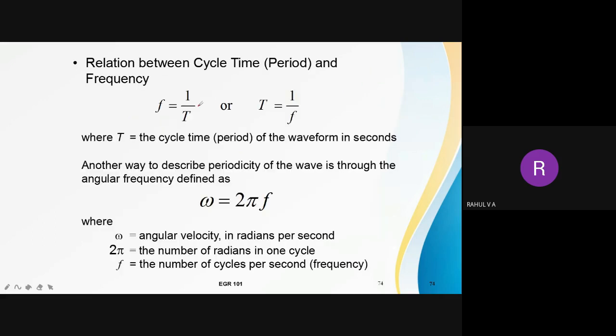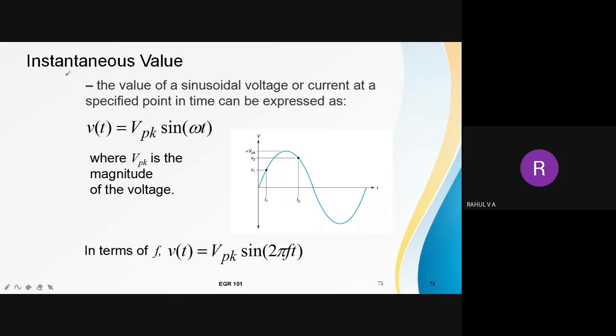So the relationship between period and frequency is f = 1/T, and inversely, T = 1/f. And we know that omega, angular frequency or angular velocity, is omega = 2 pi f. And we will see what is the instantaneous value of a waveform.